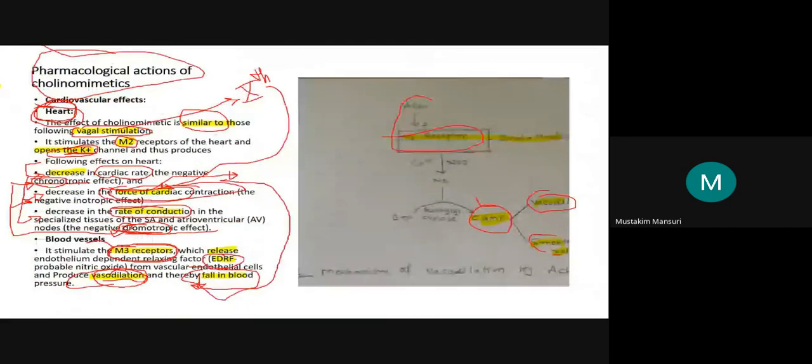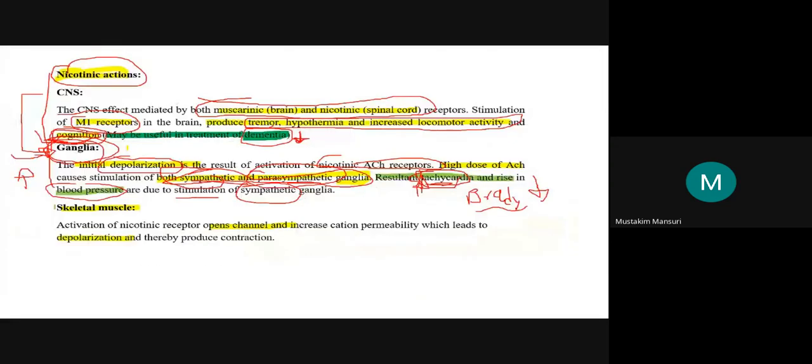That effect is because of the muscarinic effect, while here it is because of the nicotinic action. So nicotinic action here is also at the ganglia in both sympathetic as well as the parasympathetic.